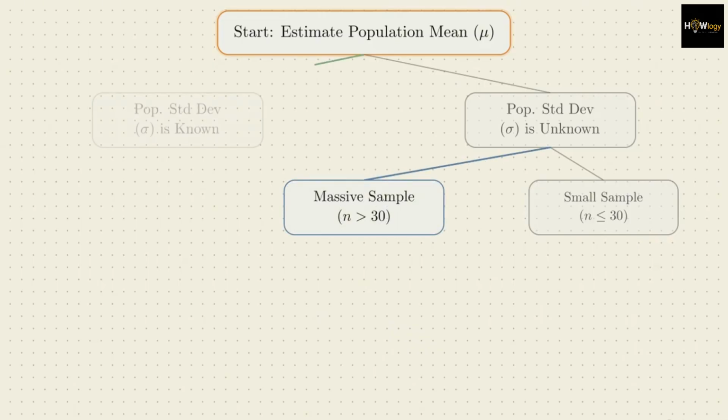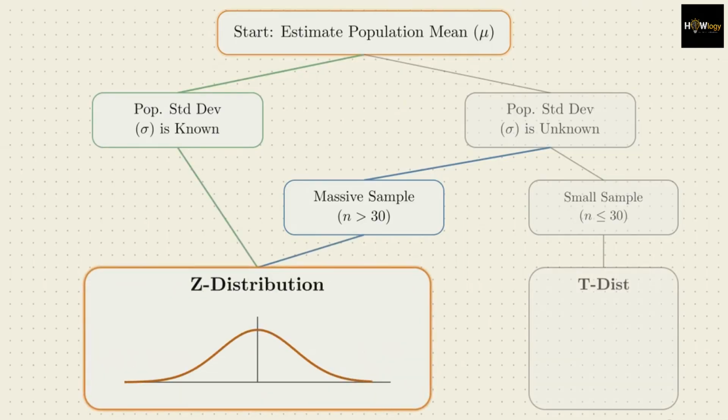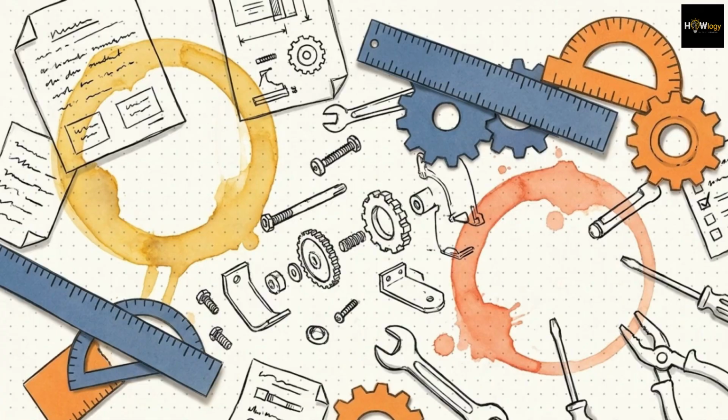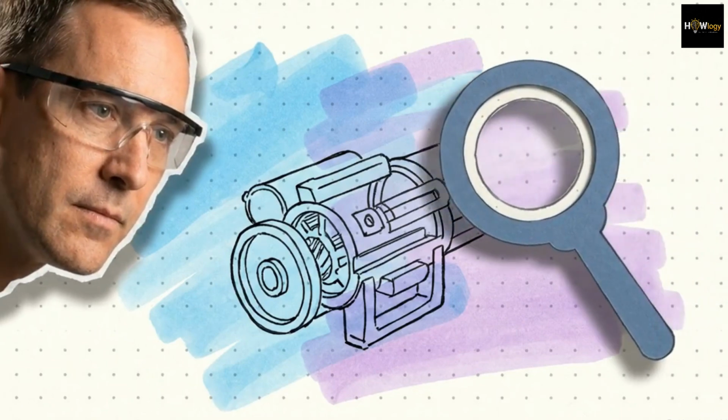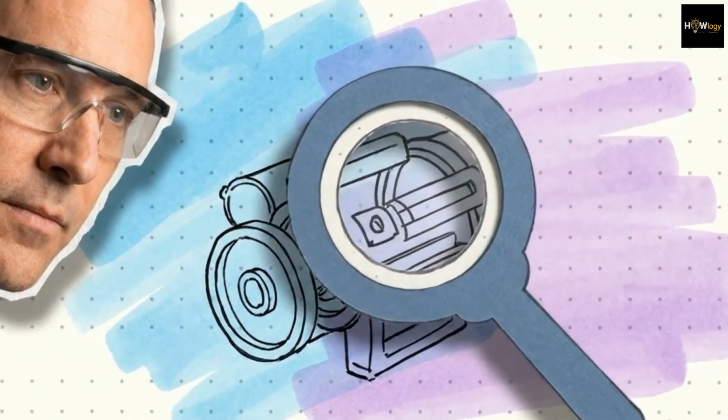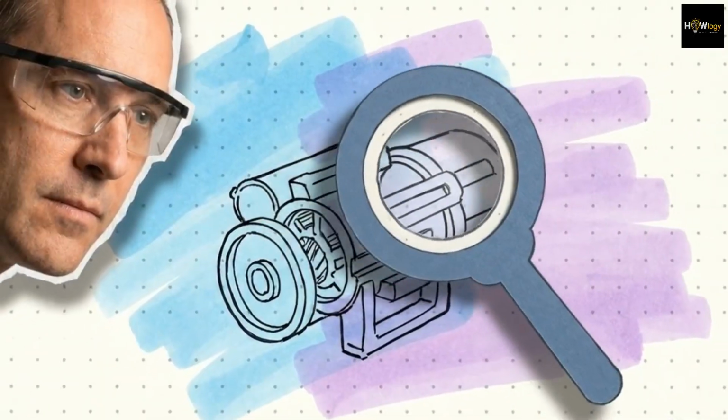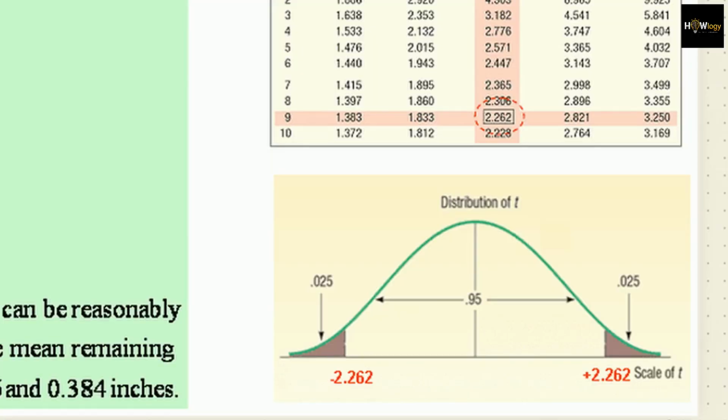Massive samples, usually over 30 items, or populations with a known variance, allow for the use of the z-distribution. But the real world is rarely that clean. Often we are testing a prototype with a tiny sample size and have no idea what the true population variance looks like. This green curve shows the solution, the student's t-distribution, built for small, uncertain samples.